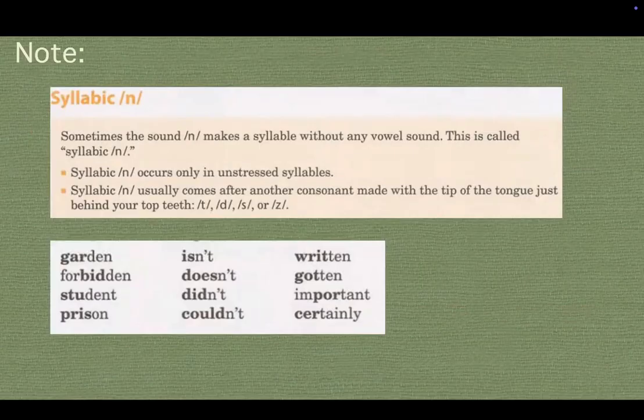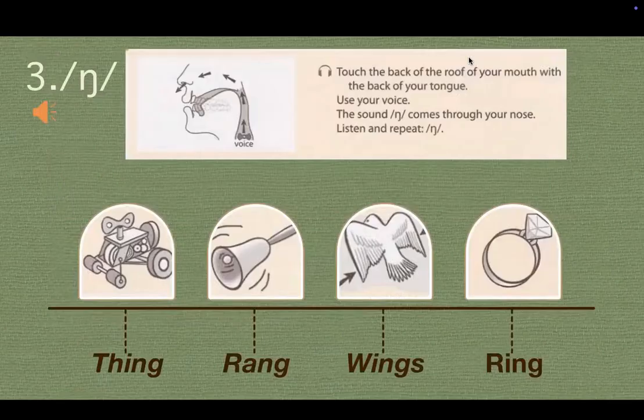Next one, syllabic n usually comes after another consonant made with the tip of the tongue just behind your top teeth, like t or d or s or z. For example, doesn't, didn't.